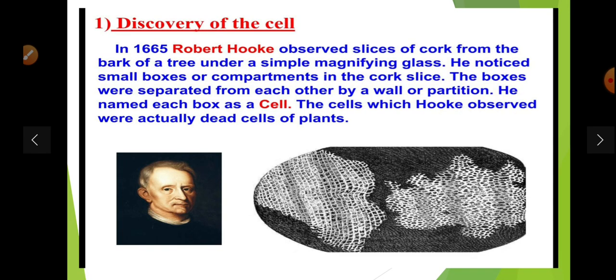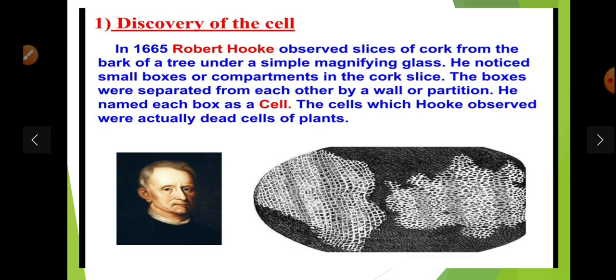Discovery of the cell. In 1665, Robert Hooke observed slices of cork from the bark of a tree under a simple magnifying glass. He noticed small boxes or compartments in the cork slice. The boxes were separated from each other by a wall or a partition.